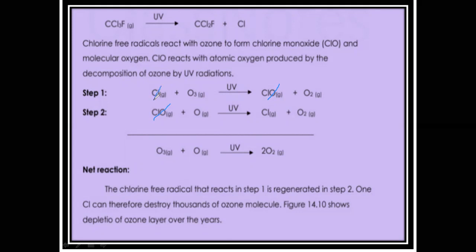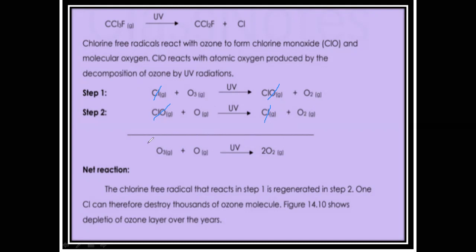The chlorine radical is present in the first step, and it is also produced in the second step; the chlorine free radical is regenerated in the second step. That's why this chlorine can attack another ozone molecule and destroy it, and it can destroy 100,000 ozone molecules. Now on this side, ozone is left, atomic oxygen is left, and here two oxygen molecules are left.